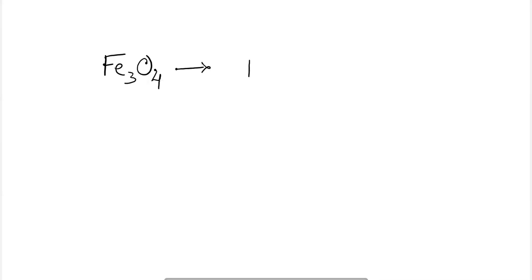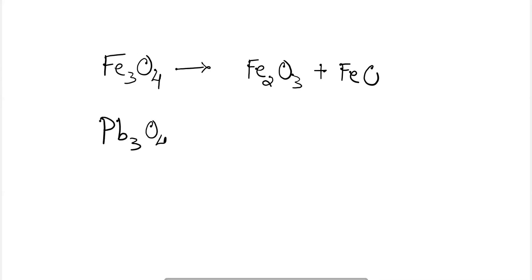Here Fe2O3 is present and FeO is also present. Similarly, Pb3O4 is an example where two different oxides of lead are present, PbO and Pb2O3. This type of oxide is not a simple oxide. It is a mixture of two or more oxides.